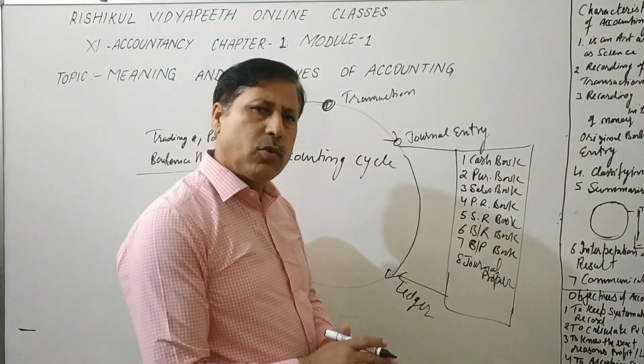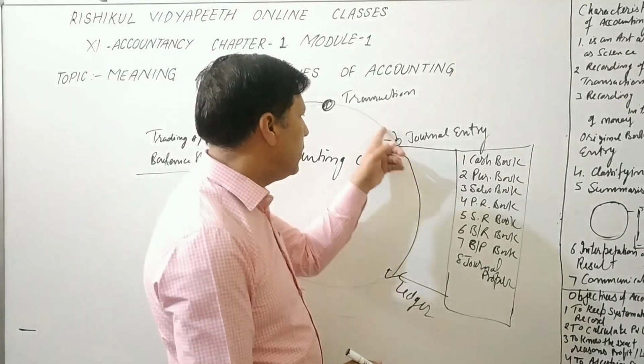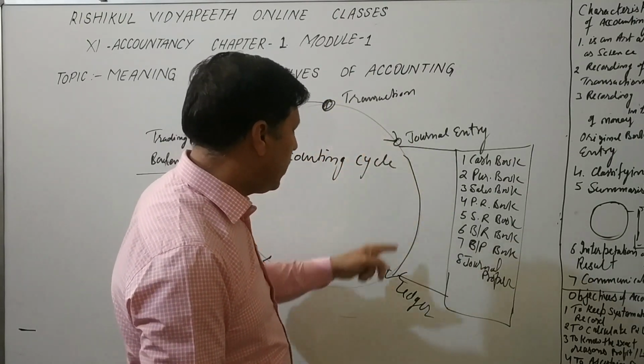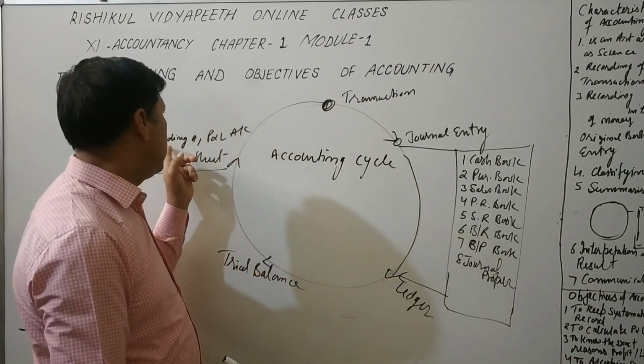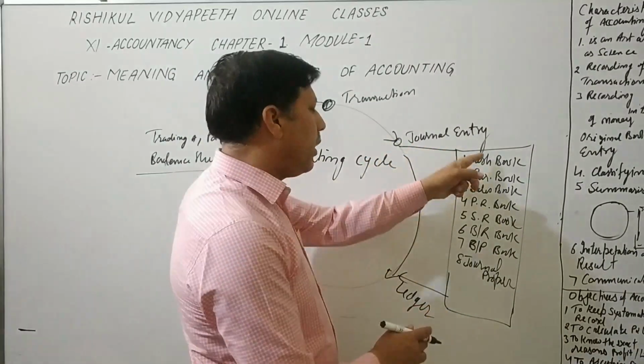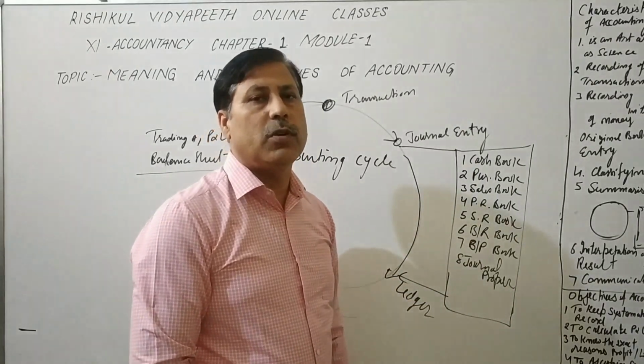If our business is small, a proprietorship, without so many transactions, then we use the shortcut: transaction, journal entry, ledger, trial balance, then final account. If our business is large, we divide the journal into these 8 parts. These are the books of original entry or subdivision of journal.